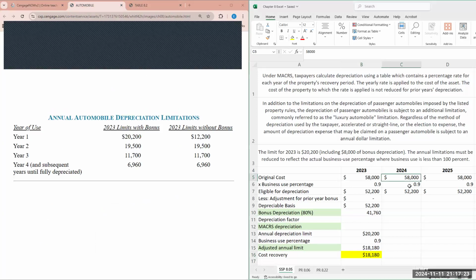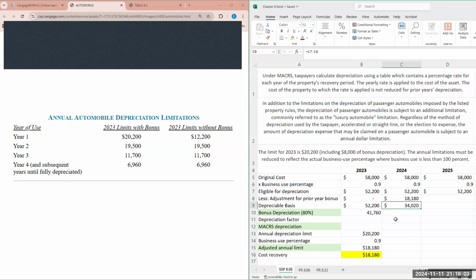In 2024, we already know the original cost is 58,000. The business use percentage, we factored that in already. But now we need to factor in the adjustment for the prior year bonus. In 2023, the prior year bonus that was claimed was $18,180. So now we need to figure out the new depreciable basis: the amount originally eligible for depreciation minus the prior depreciation that was taken, the bonus. Therefore, the depreciable basis in such case is going to be $34,020.